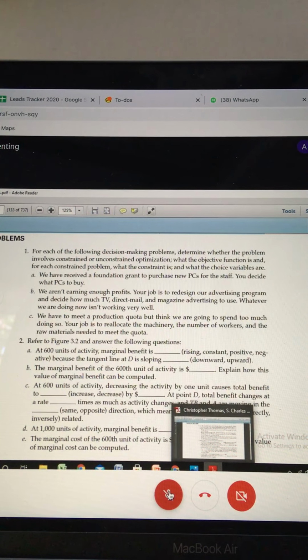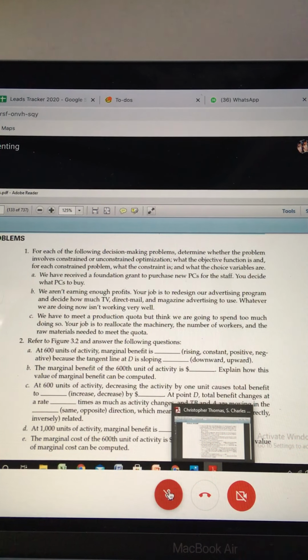Maximize our profit, right? So our objective function here is profit maximization. Now, in order to maximize our profit, we need to make some adjustment in the variables. Here the variables are: sometimes we have to spend much more on TV advertisement than on magazine, sometimes on direct mail. That we need to decide. We need to change the expenses on these choice variables. So these are the choice variables.